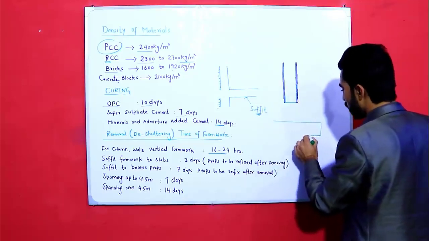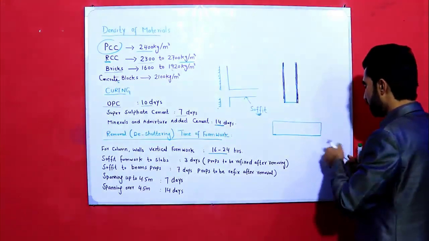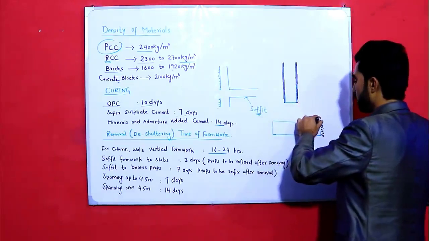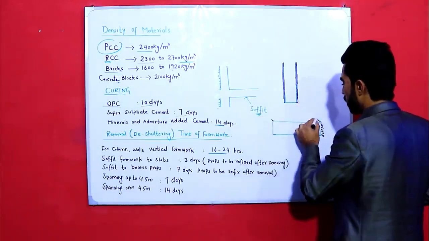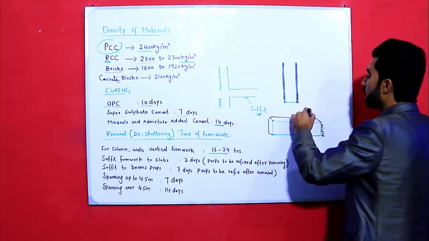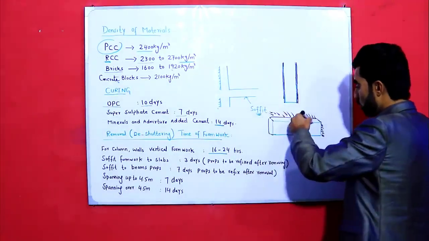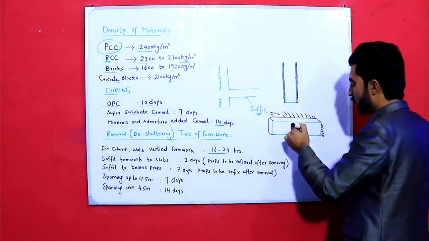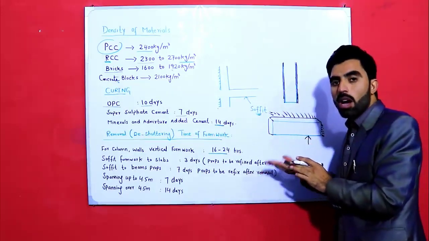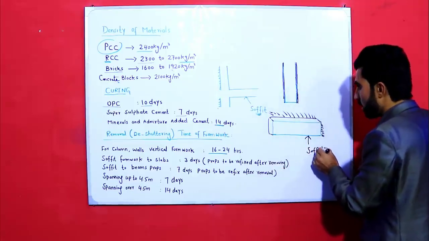Okay, so for the beam, vertical formwork is on this side, this one, this is vertical, and also the other side here, you can see. Okay, the other side, that one side. Not the top, one side, and also this side, this is called vertical formwork. But at the bottom, horizontal formwork is called soffit for slab, like this one.